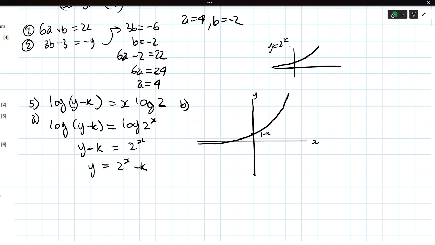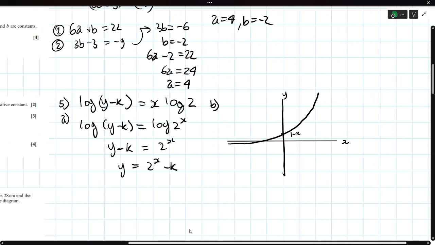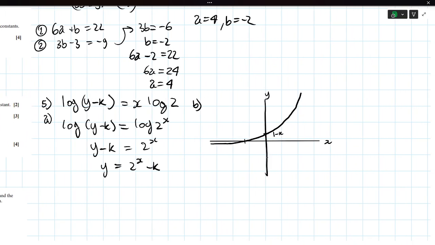Because when we do minus k, that's a linear transformation. Given that k is a positive constant, then I can safely assume that we're going to have a root somewhere here, and everything is shifted down by k. Hence why the y-intercept is 1 minus k. Am I told to just sketch, nothing else? I'll just add it, for safe measure.